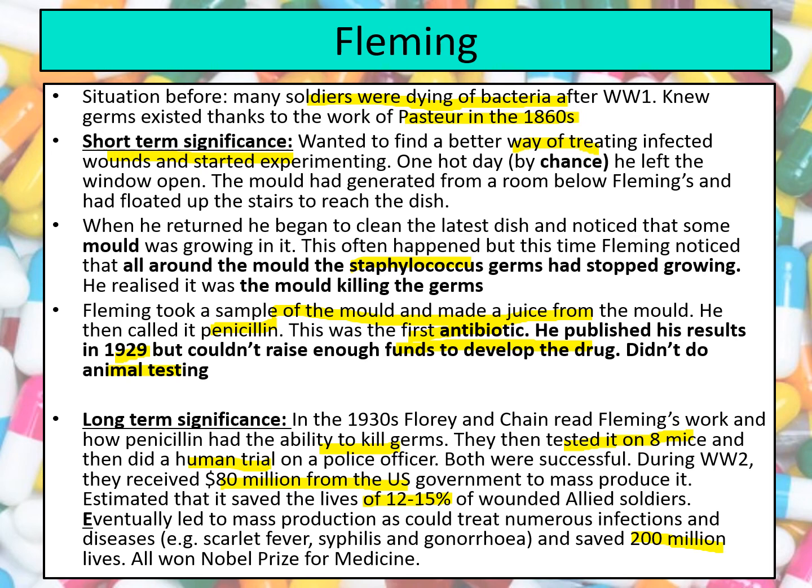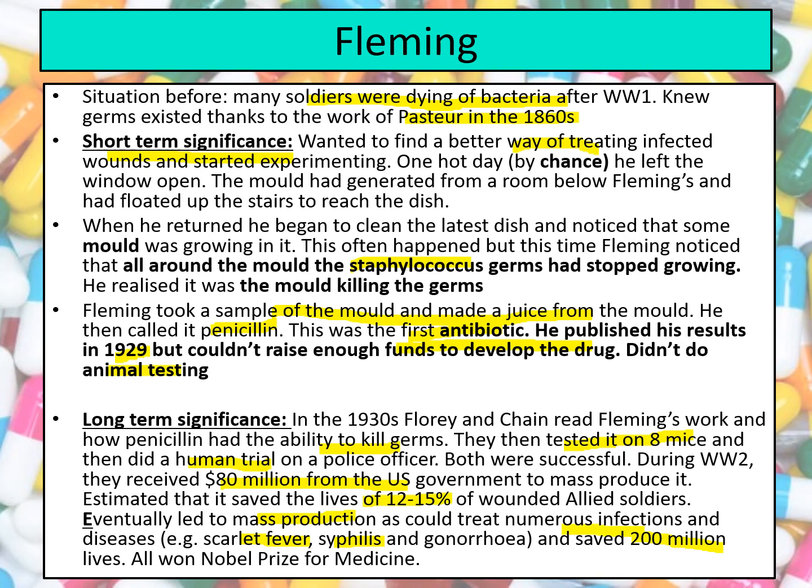Now, once that had been so successful and they'd proven it saved all these lives of all these soldiers, afterwards we start to get the mass production of penicillin, which then is not only used to treat soldiers, but loads of different infections that were problems at this point in the 1940s. For instance, they start using penicillin to treat things like scarlet fever and then STDs as well, like syphilis and gonorrhea. Now, since that point, as we've said already, it's estimated to have saved the lives of 200 million people.